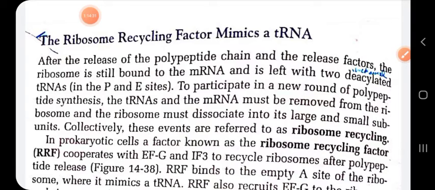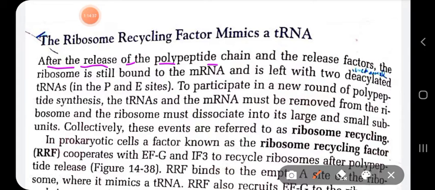As I have said in the lecture, after the release of the polypeptide chain by RF1 and RF2, and also the release factors, the ribosome is still bound to the mRNA and is left with two deacylated tRNAs.